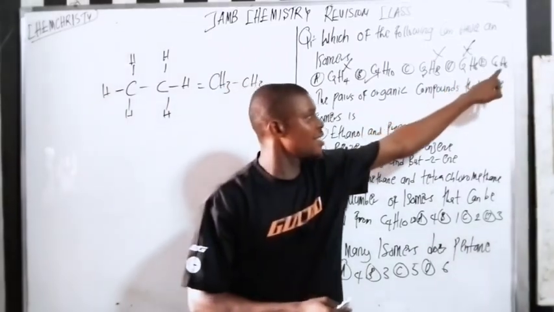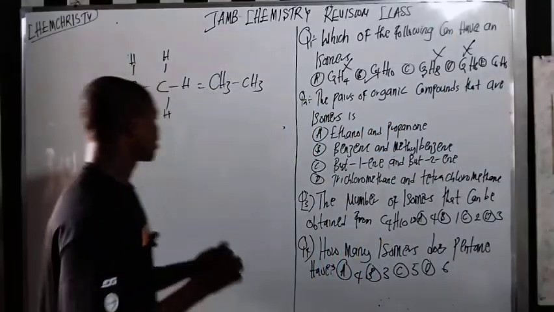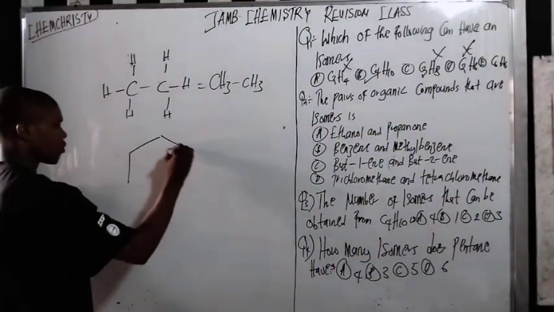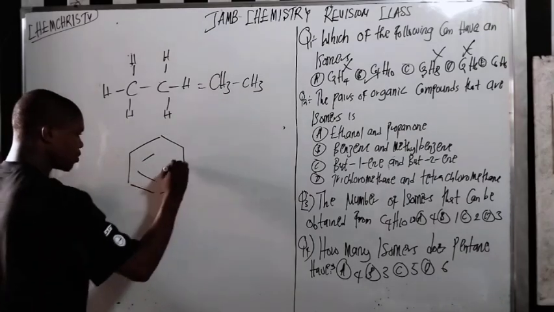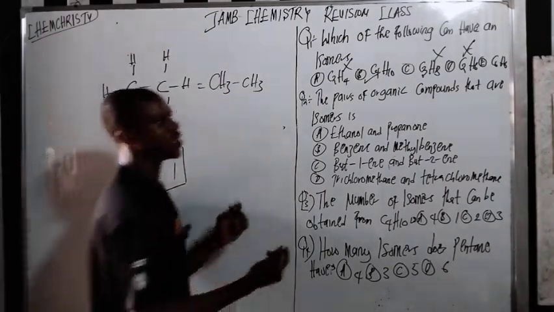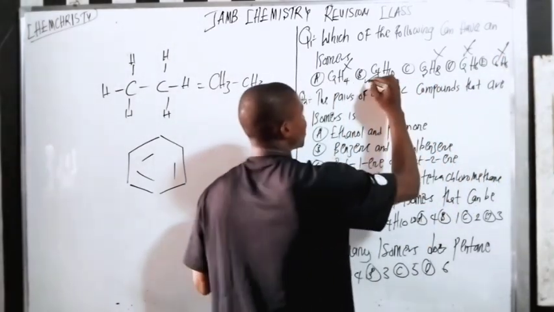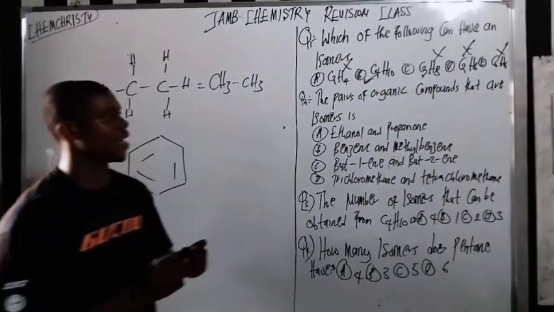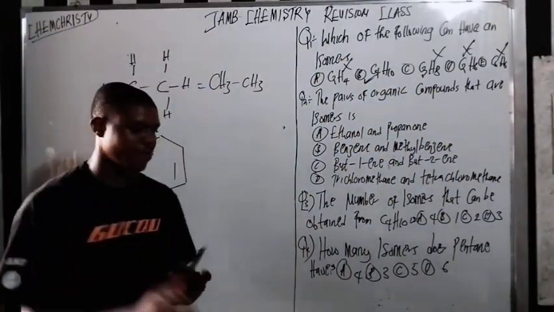Now E is C6H6, a benzene ring. So it's like this. A benzene ring cannot have isomers. Do you understand? A benzene cannot have isomers, so it's out of it. So the correct answer is what? Is B, C4H10. Do you understand?